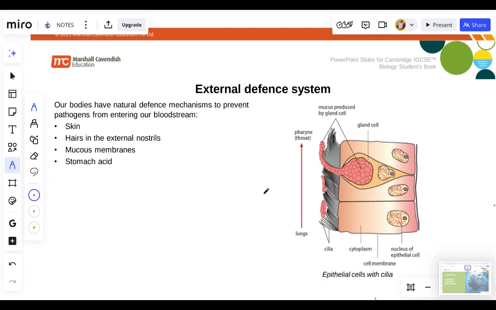Okay, so these are some of the external defense systems that stop pathogens from getting into our body or harming us. Now, how do pathogens get into our body? Let's take a look at the ways we contract disease. Some of us, when we are yawning, just open our mouth wide, and then pathogens get into our body through that. Now we classify them into direct contact and indirect contact ways by which the pathogen gets into our body.